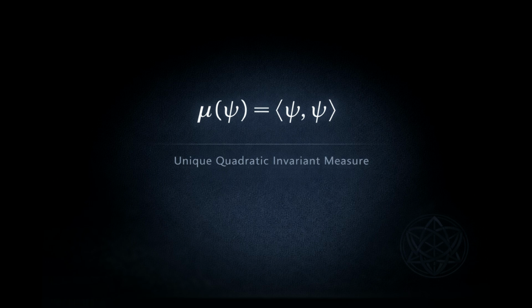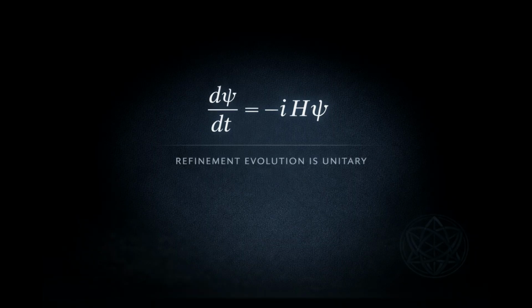We now state the classification clearly. Under the refinement axioms, exactly one of two outcomes occurs. Either the system enters the stabilized representation regime.